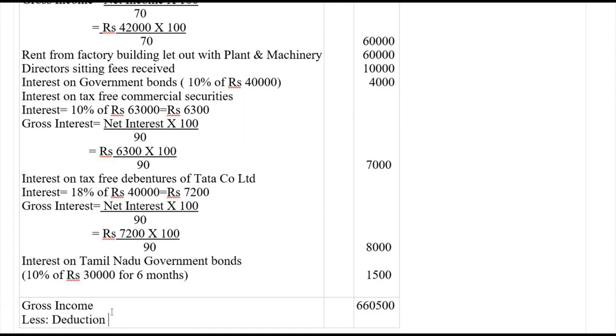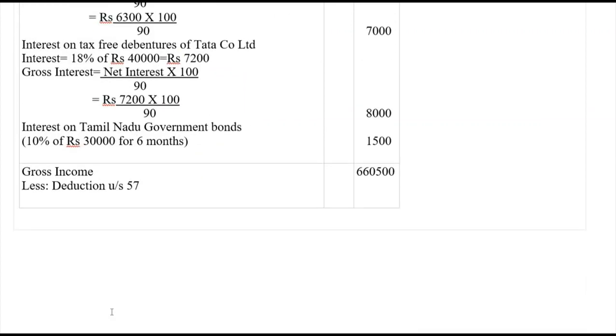From this, let's deduct the deductions under section 57. Depreciation on plant and machinery is rupees 6,000.